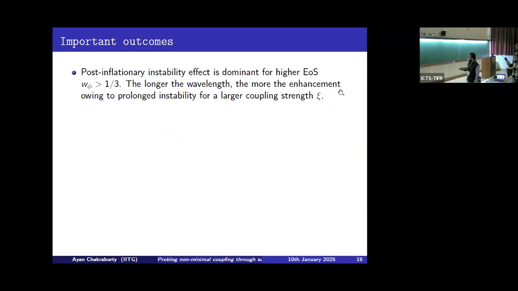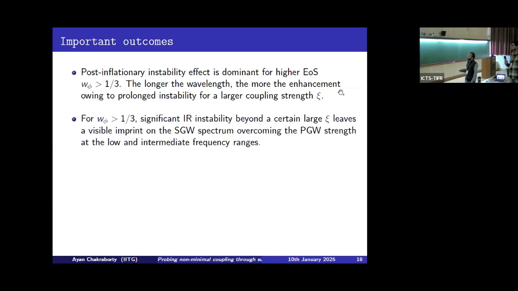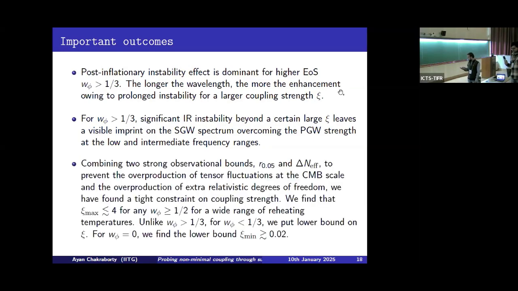Okay, so now I will summarize my talk. The post-inflationary instability effect is dominant for a higher equation of state, and the longer the wavelength, the more the enhancement, owing to prolonged instability for a larger coupling strength Xi. Another important point is that for the higher equation of state, omega phi greater than 1/3, significantly higher instability beyond a certain Xi leaves a visible amplitude on the GW spectrum, which overcomes the PGW strength at low and intermediate frequency regimes. And finally, we can constrain this coupling strength on the basis of these two observational bounds.